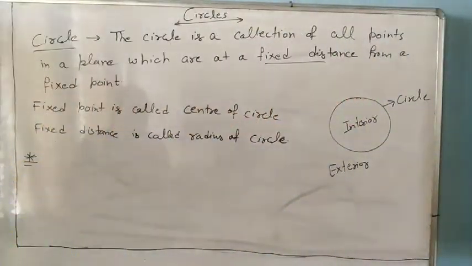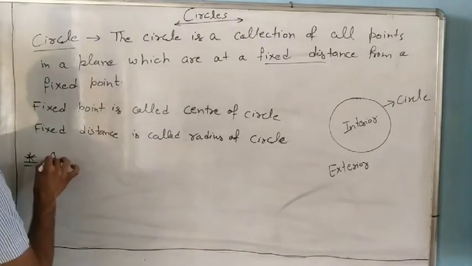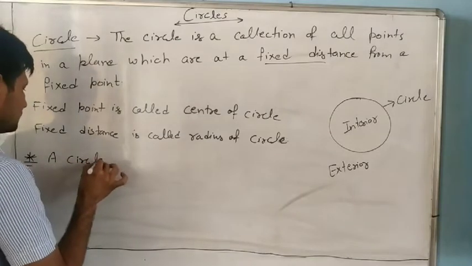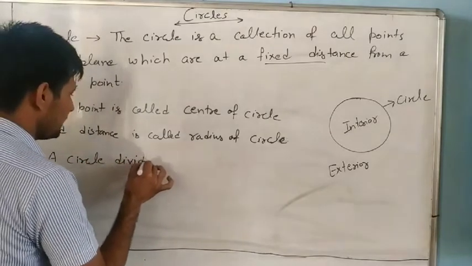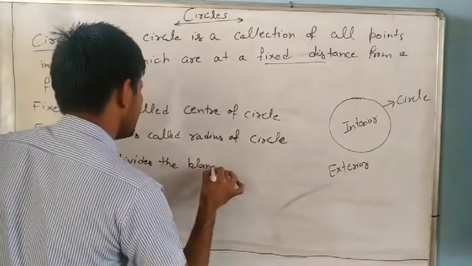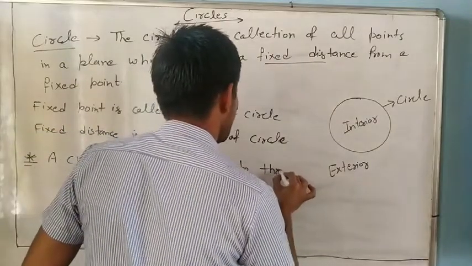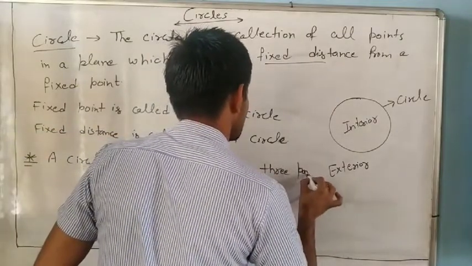So you can write: a circle divides the plane into 3 parts.